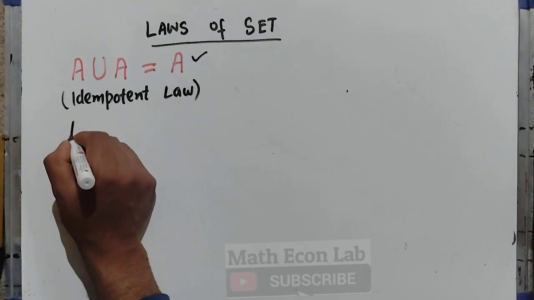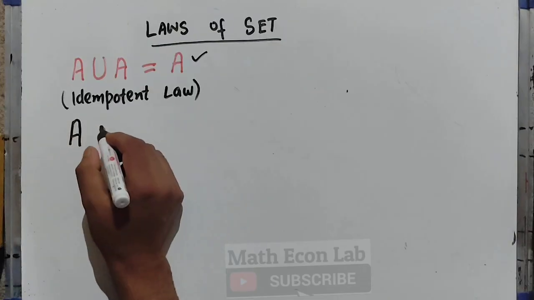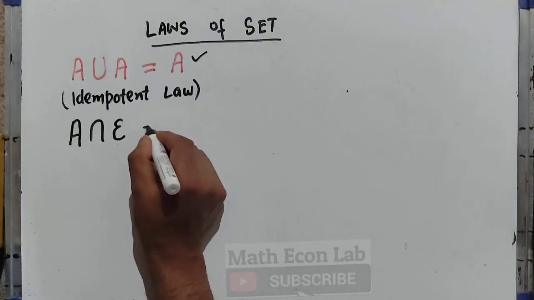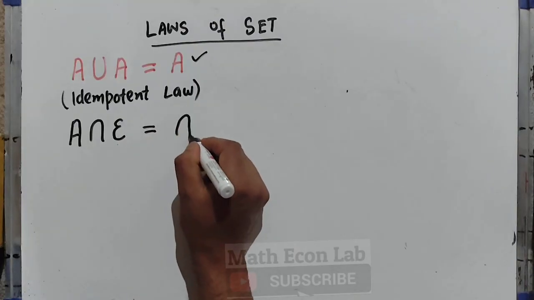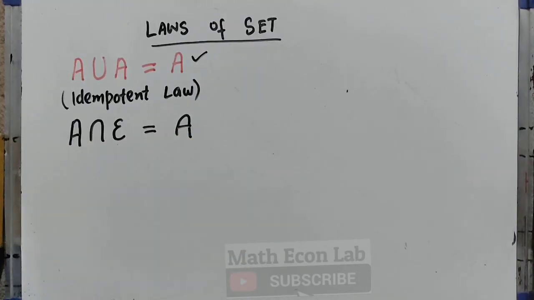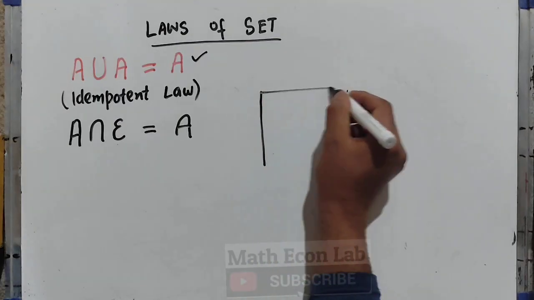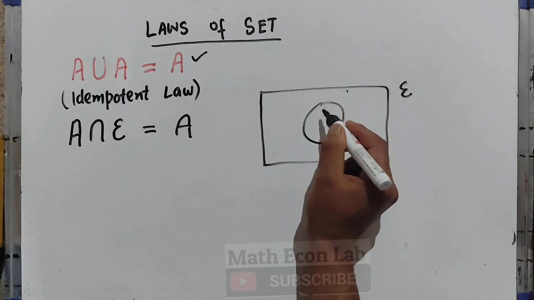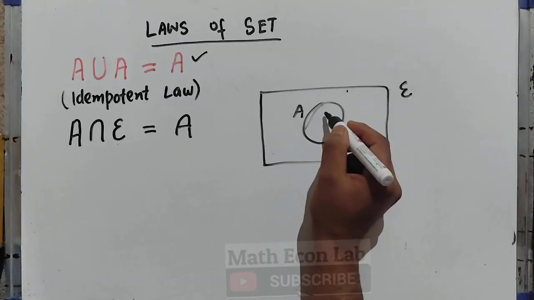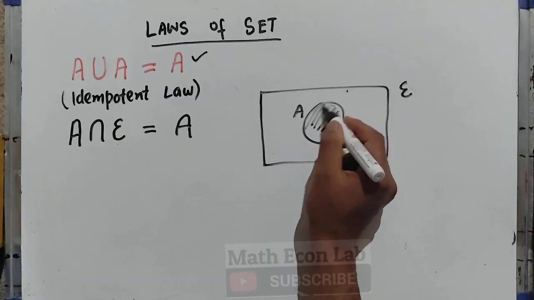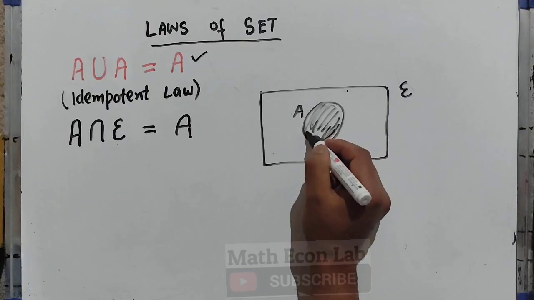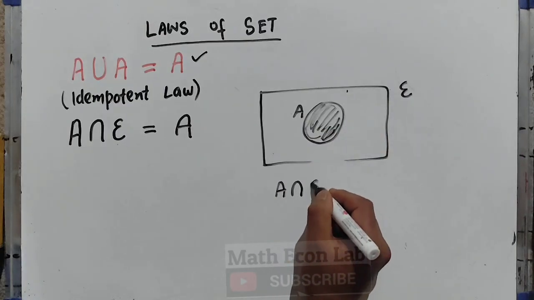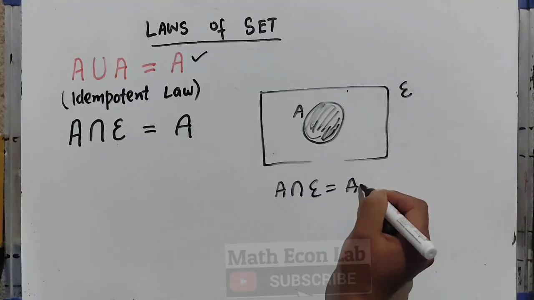Next we have A intersection the universal set. It gives us the set A. If this is our universal set and there we have set A, the common region between the universal set and set A is in fact the set A itself.